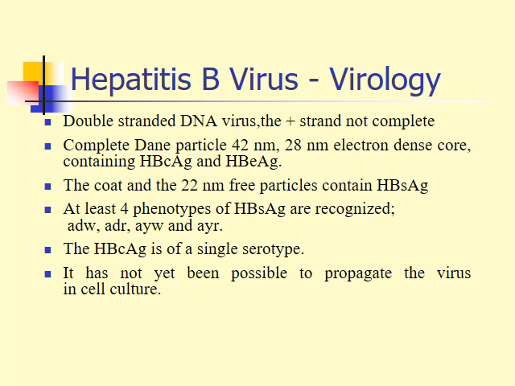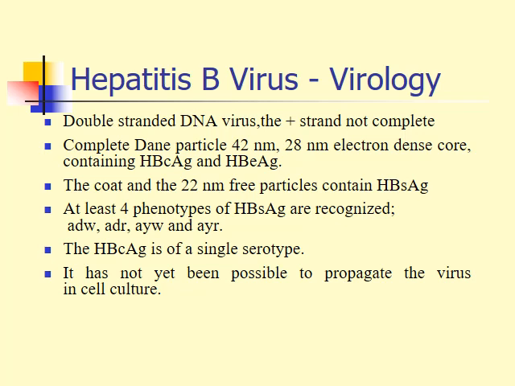It is about 42 nanometers in diameter, and the other small condensed area shown by the EM is a 28 nanometer electron dense core, representing the hepatitis B core antigen plus hepatitis B E antigen. Sometimes the virus appears as a filamentous shape under the EM. This represents the coat of the virus. It is about 22 nanometers. Free particles contain the hepatitis B surface antigen.